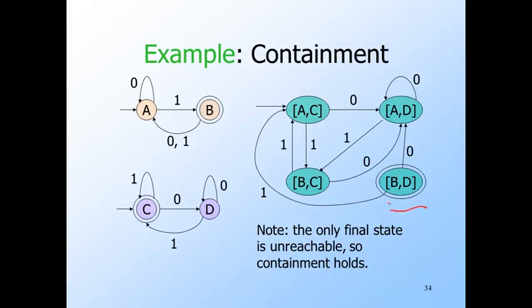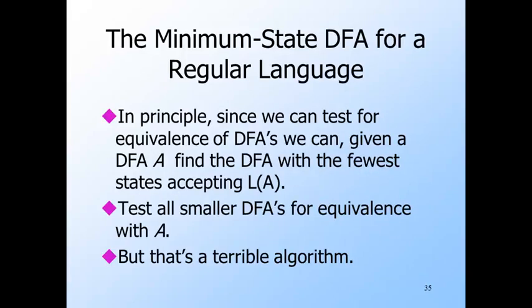As we observed before, BD is not reachable from the start state. It has arcs out, but no arcs in. Thus, the language of the product automaton is empty, and we conclude that the language of the orange automaton is a subset of the language of the purple automaton.